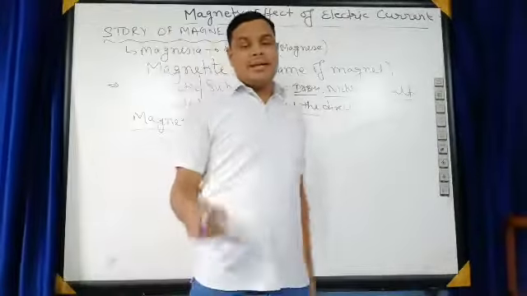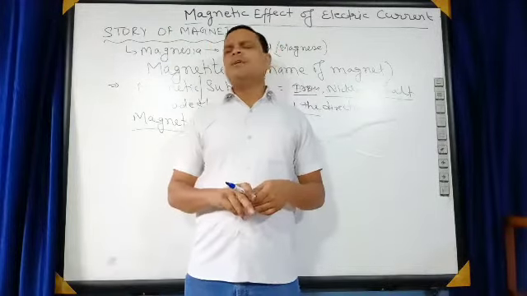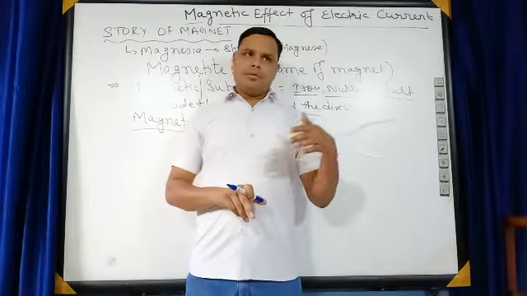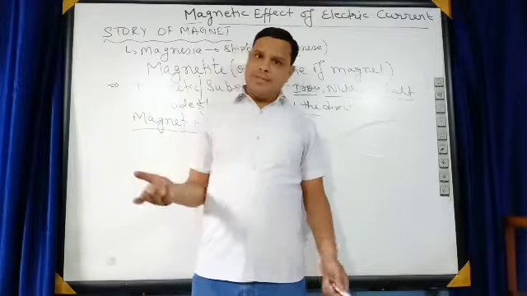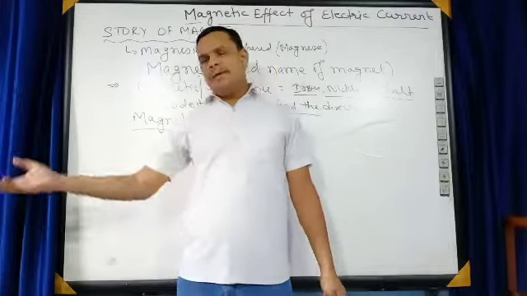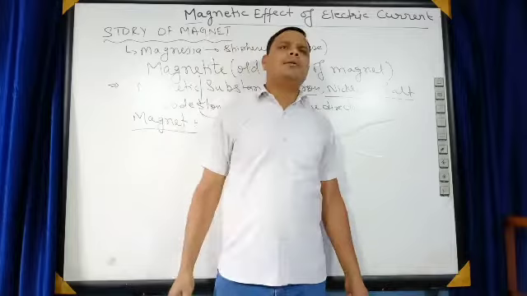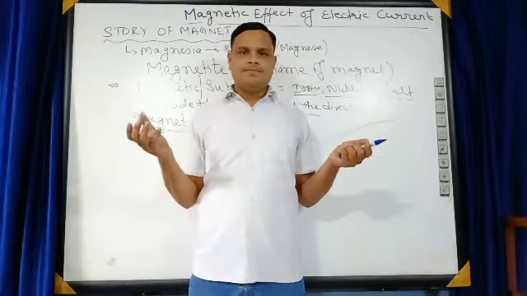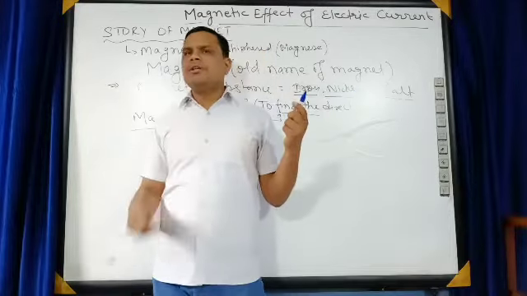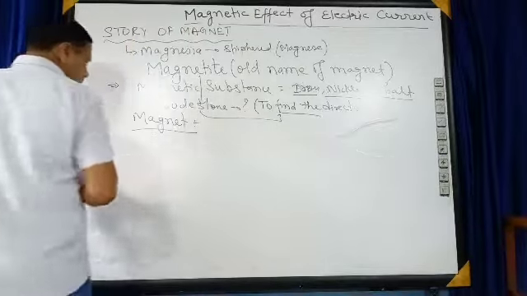In this chapter, magnetic effect of electric current, we have to learn about the different phenomena related to the magnet. Now, there are two types of magnet, natural magnet and artificial magnet, that is man-made magnet. Naturally magnets are available, but they cannot fulfill all the demand of the growing nation, so artificially we also have to make magnets.